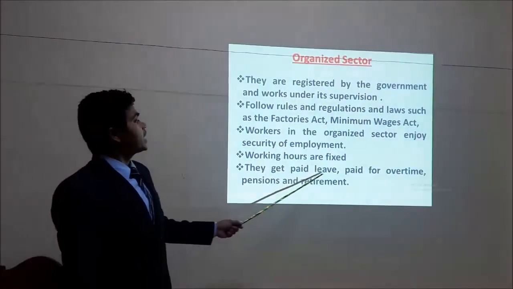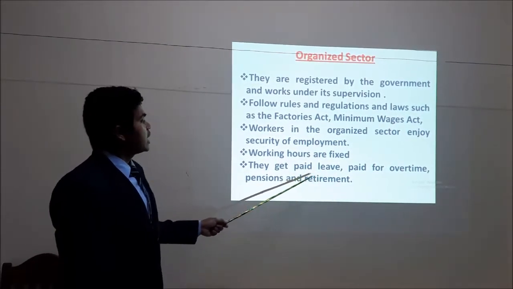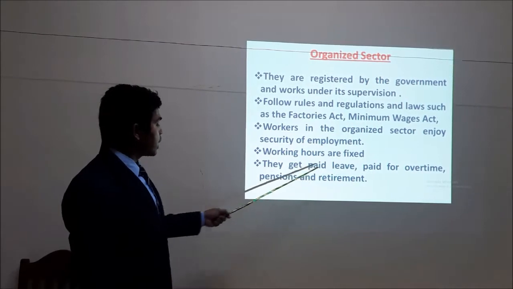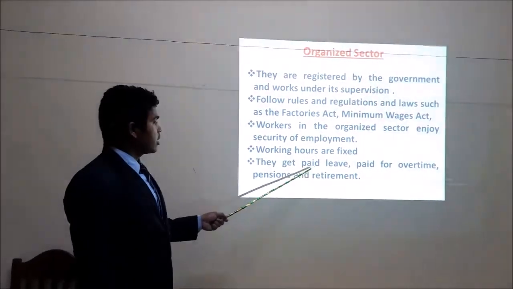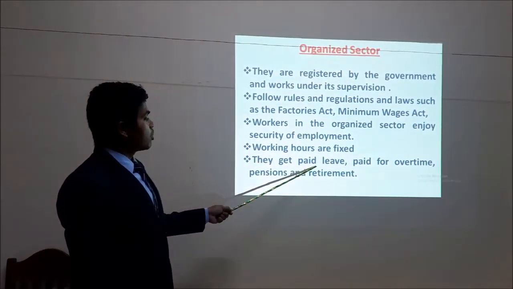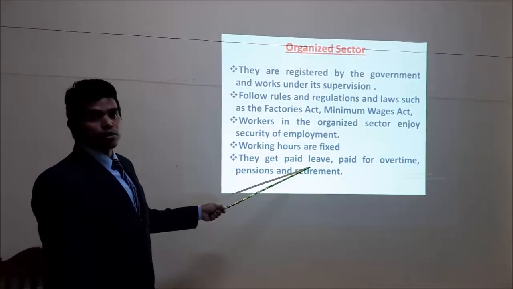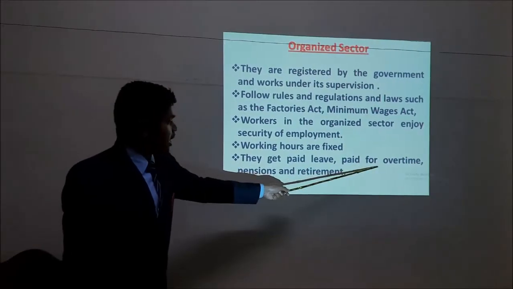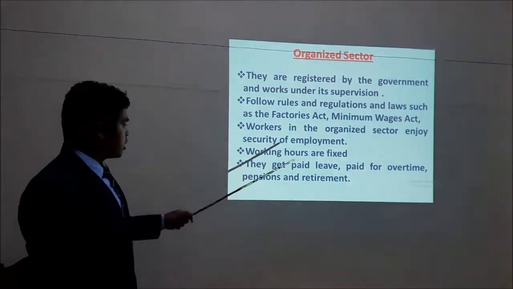Then they get paid leave. Paid leave, pay for overtime, pensions and retirement. So these facilities they get. Paid leave: on Sundays if they don't go, still their salary will not be cut. Then paid overtime: if they are asked to work overtime, for that they will be paid. Then pensions.